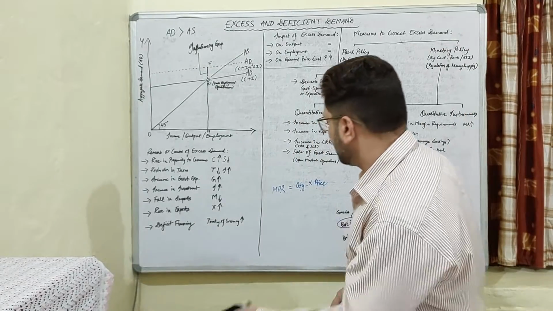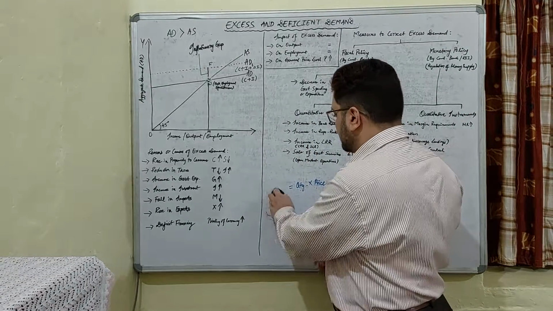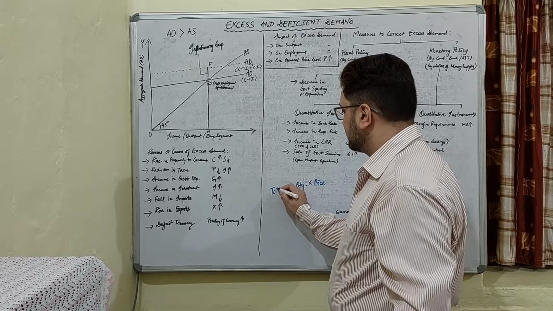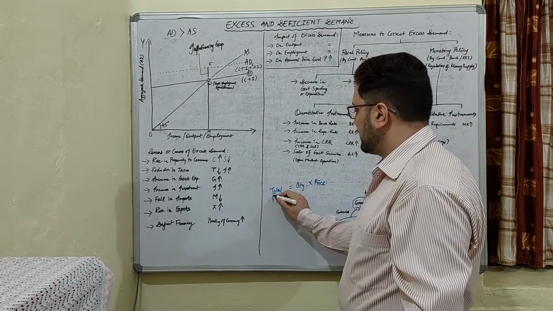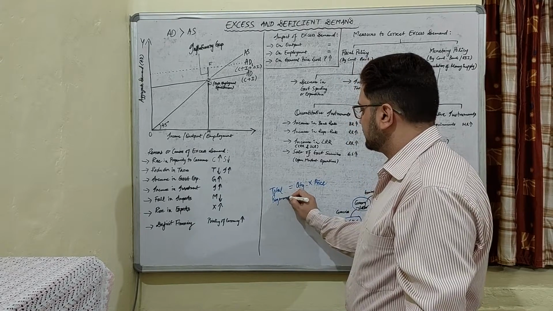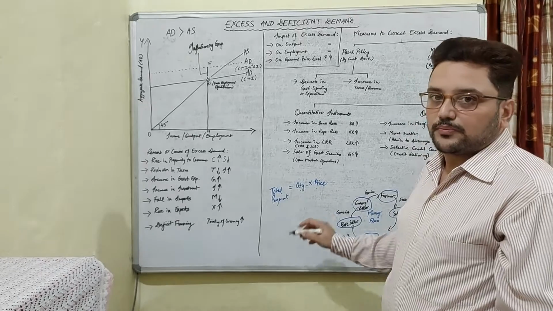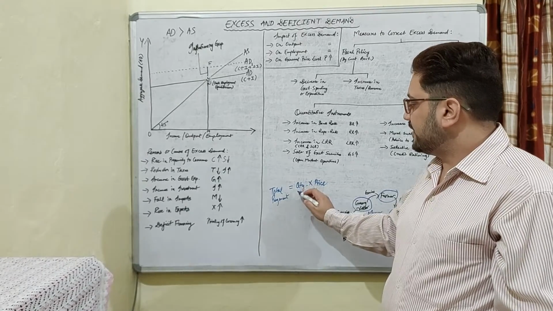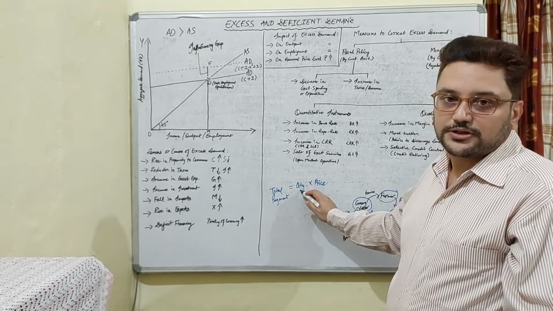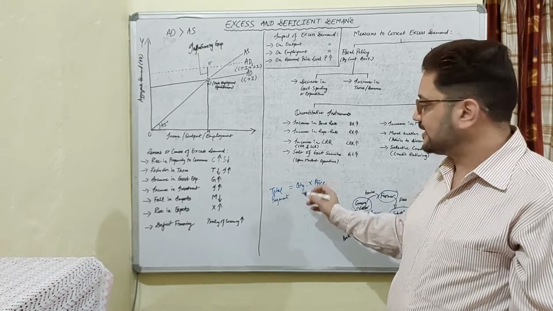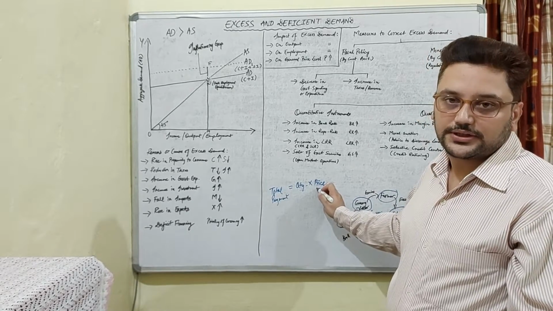It's better to write it as the total price, the total payment that we make. So basically our payment depends upon two factors: one is quantity, how much we purchase, and the other is the price of that commodity.